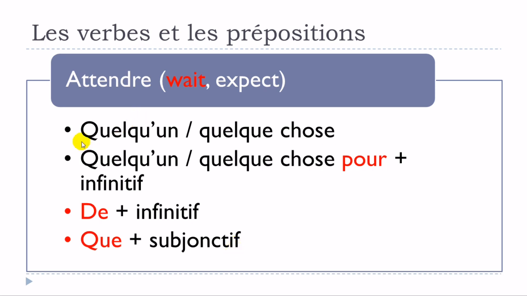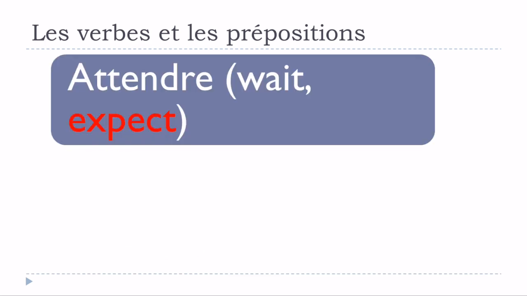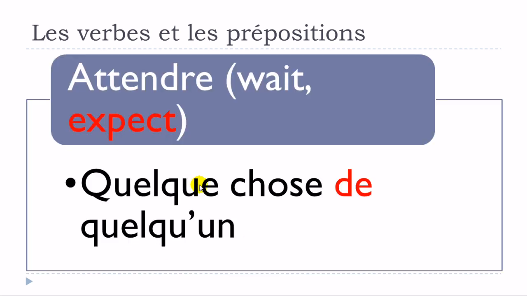Okay, so one more time. Attendre quelqu'un, attendre quelque chose. Attendre quelqu'un, quelque chose pour plus verbe à l'infinitif. Attendre de plus verbe à l'infinitif. Attendre que plus verbe au subjonctif. Okay, and then it can mean as well expect. And then in that case, the structure is attendre quelque chose de quelqu'un. Attendre quelque chose de quelqu'un, okay? And in that case, the meaning would be to expect.